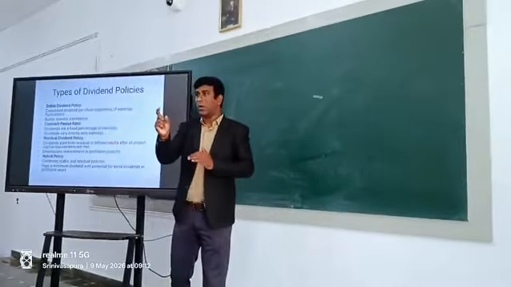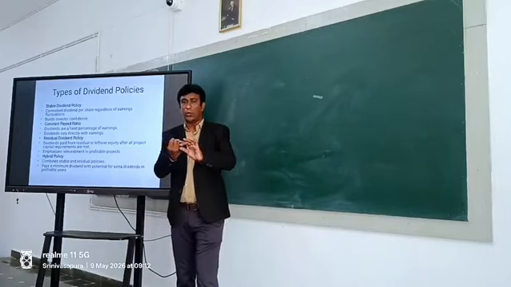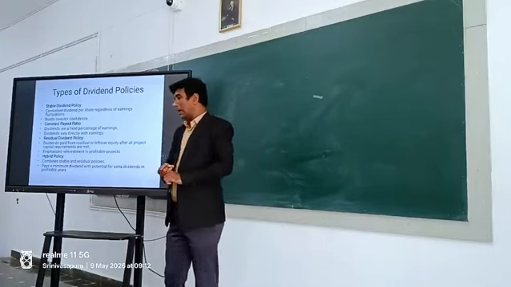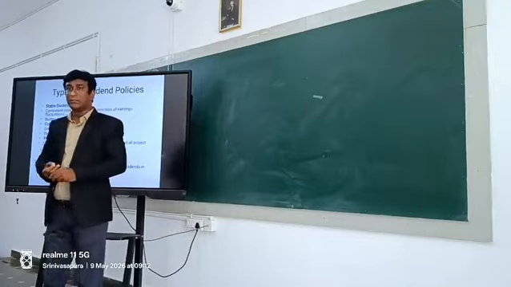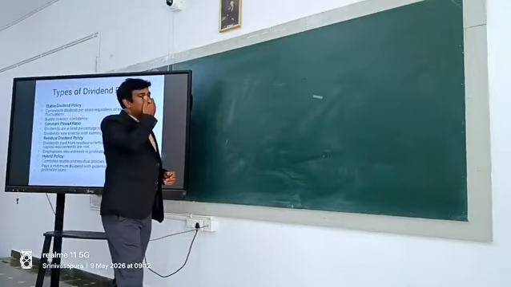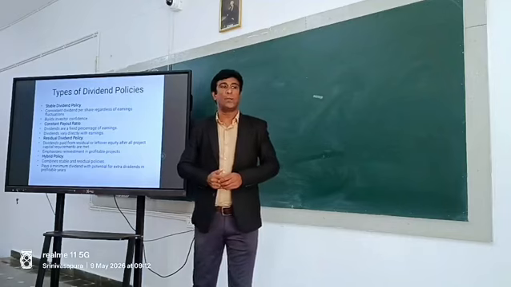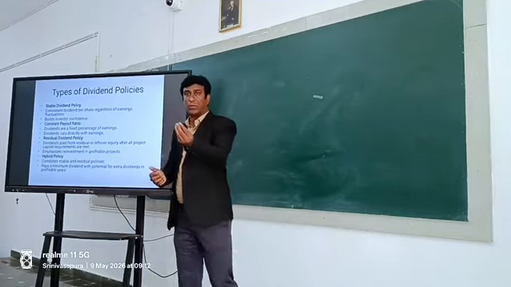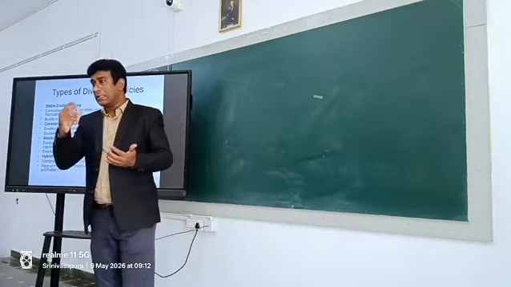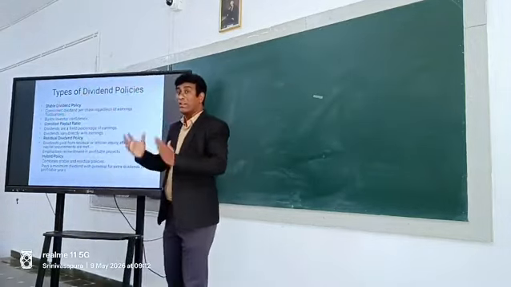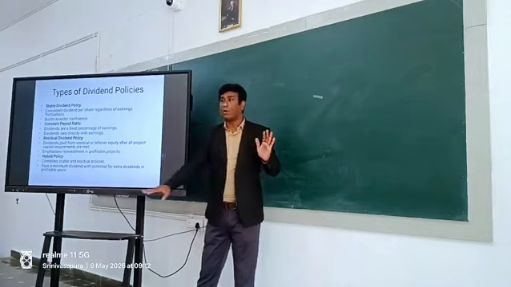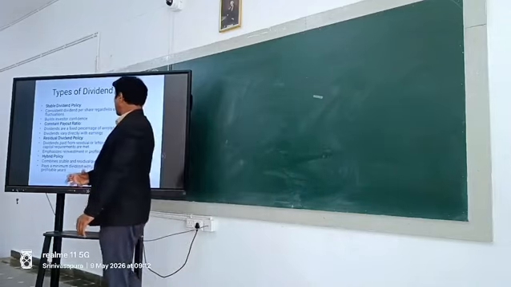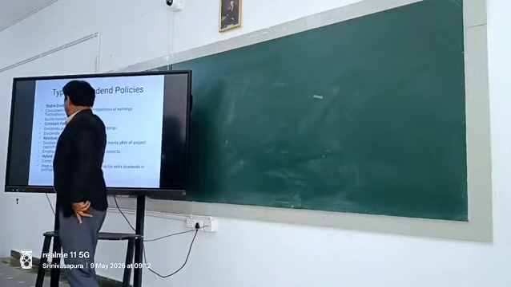For example, out of the 1 lakh, the company invested 10,000 into a project, 50,000 into machinery, and another 20,000 into land and building. So left out is 20 to 30,000. That will be given as residual. Residual means leftover. Whatever is leftover will be declared as a dividend.